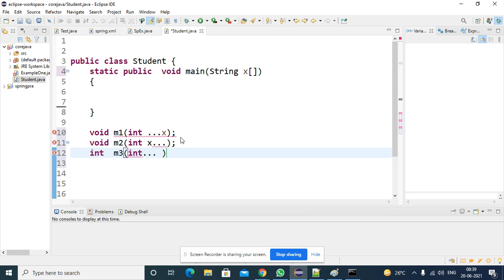See here, after the data type a space is there, and after the dots a space is there. But you are not supposed to write it the below way: M4 integer dot separate dot x. You are not supposed to write in this way. I hope I already covered all these things.